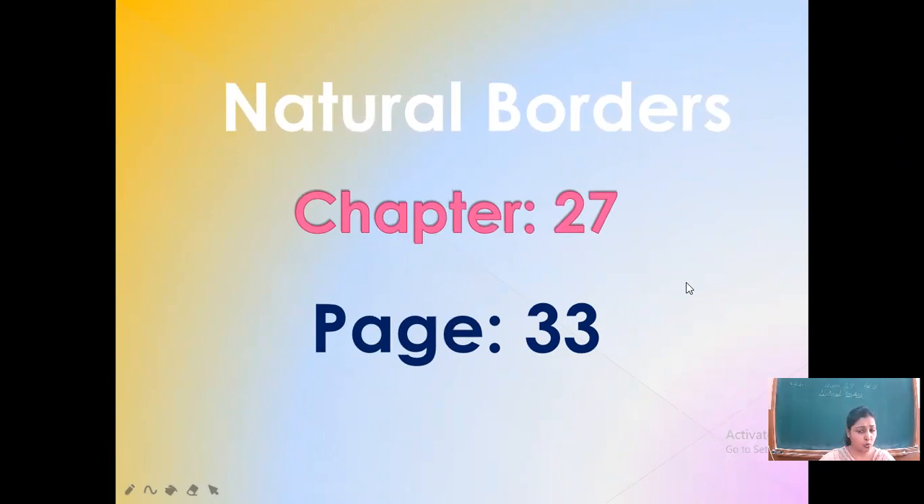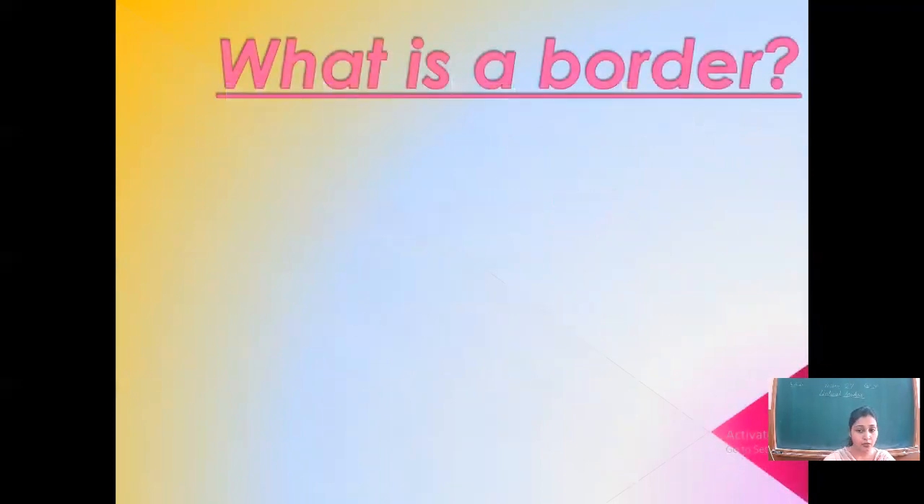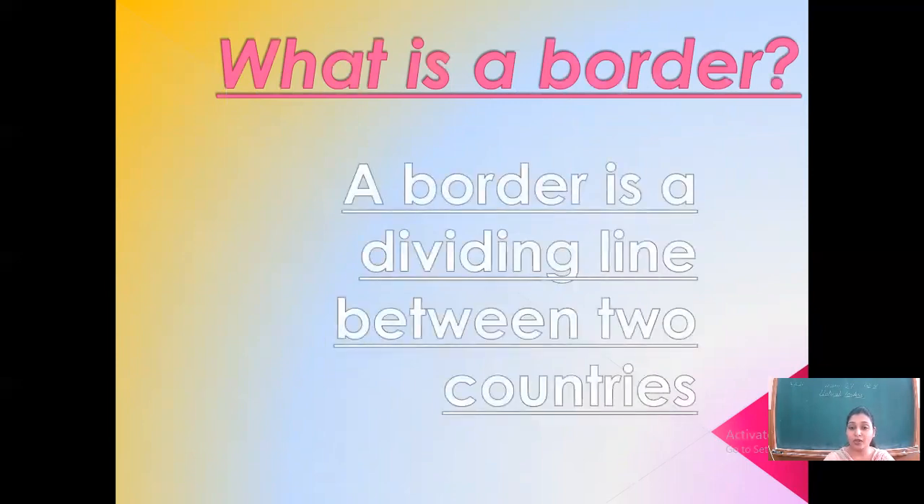As the name indicates, what is the meaning of natural and what is the meaning of borders? Natural, as we all know, natural things are those that are not made by man. They are given to us by nature. And what is the meaning of border? Do you know border? A dividing line. As you make a border when two people are sitting on a bench, you make a border in between them. So that is the border. Border is a dividing line between two countries.